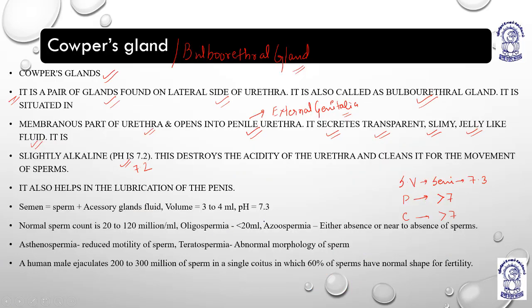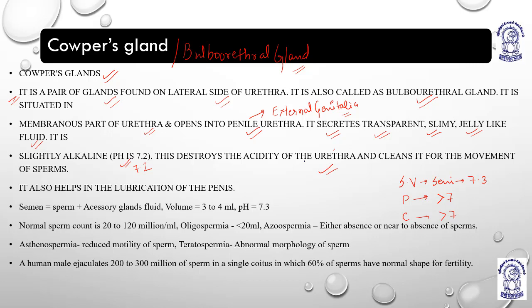Now, it destroys the acidity of the urethra and cleans it for the movement of sperm. Cowper's gland performs one more function: it secretes an alkaline fluid which destroys the acidity of the urethra and cleans it for the movement of sperm, so that sperm can freely move. The urethra becomes acidic because it is a common passage for urine as well.